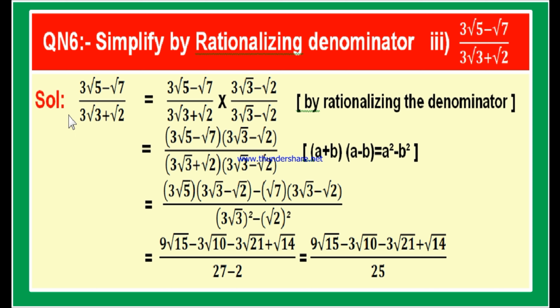The actual given denominator is 3 root 3 plus root 2, which is an irrational number. Now we converted this irrational number into a rational number like this. So that we solved question number 4, 5 and 6 of exercise 1.4.